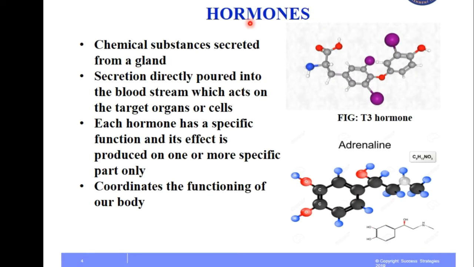As we recently came to know about hormones and the endocrine glands, let us briefly see what hormones are. Hormones are the chemical substances secreted from a gland, poured directly into the bloodstream, and they act on target organs or cells. Each hormone has a specific function and its effect is produced on one or more specific parts only. Hormones coordinate the functioning of our body. Here are two diagrams of hormones, one is the T3 diagram and another is the diagram of adrenaline.